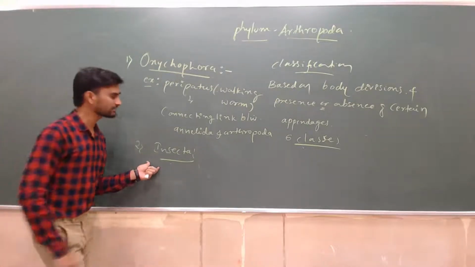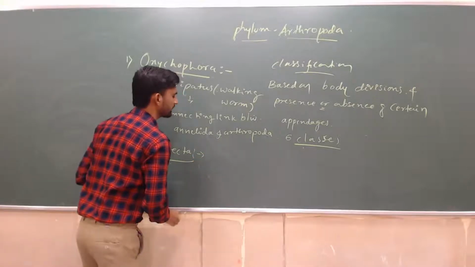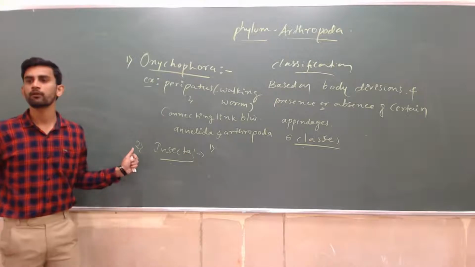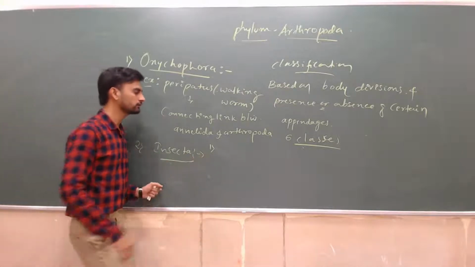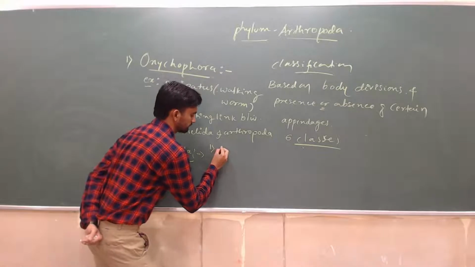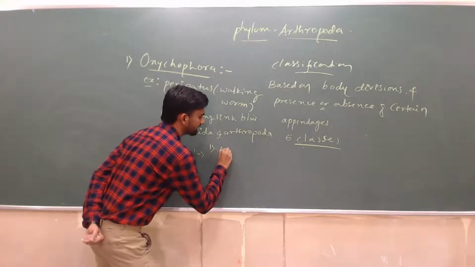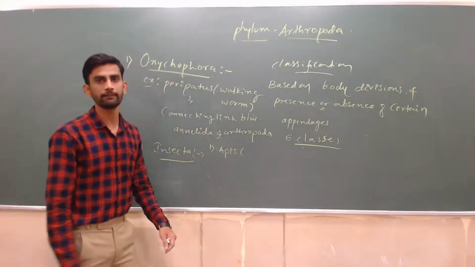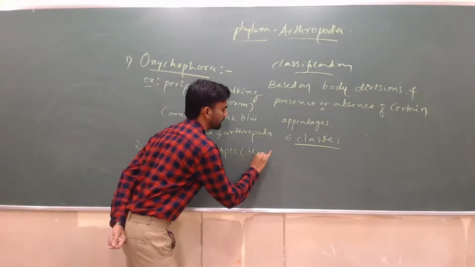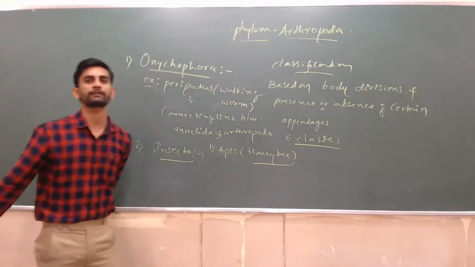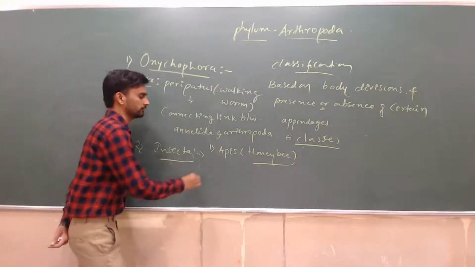So Insecta is the largest class belonging to this phylum Arthropoda. One best example for this, you just note it down. So which one will you take? Best example, Apis indica. This is an economically important species also. What is the common name? Honeybee. Write it down, honeybee. Economically important species, Apis indica.